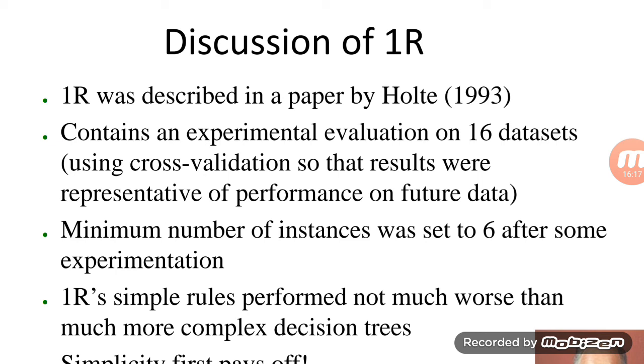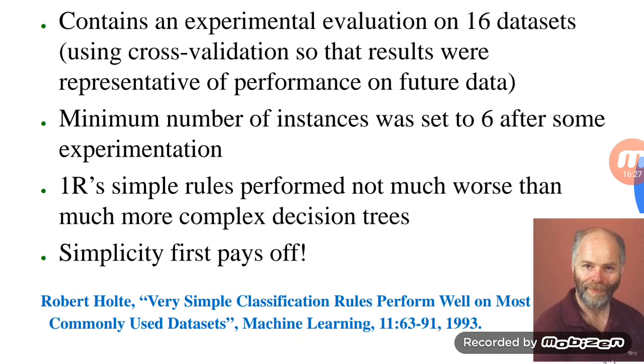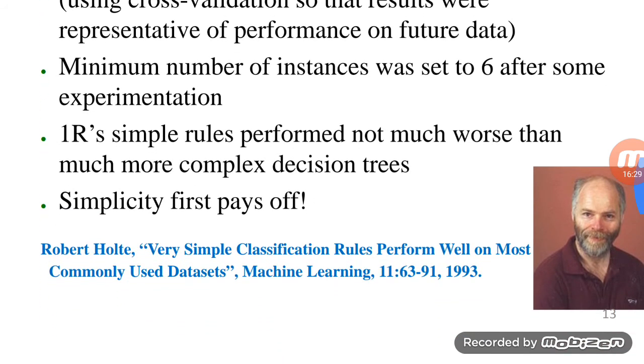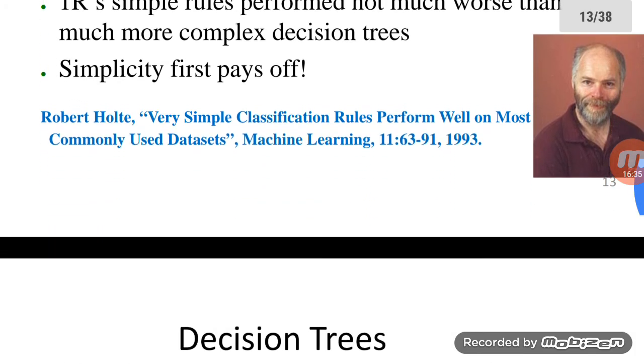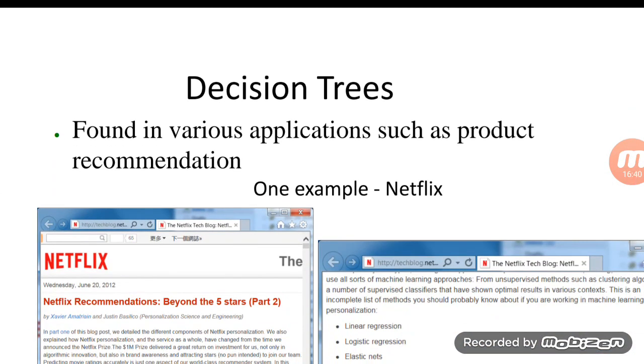The minimum number of instances we have to consider for this set will be 6. The 1R simple rule performs not much worse than much more complex decision trees, and simplicity is one of the criteria to evaluate the 1R algorithm, and accordingly we will develop our decision tree.